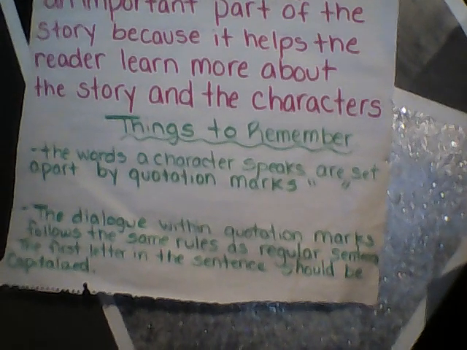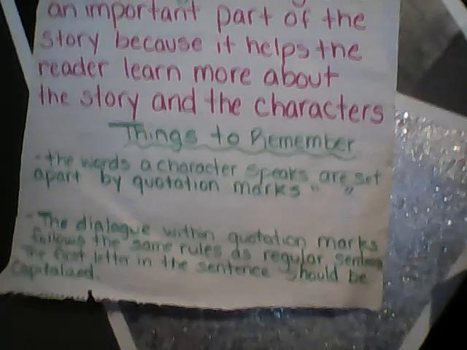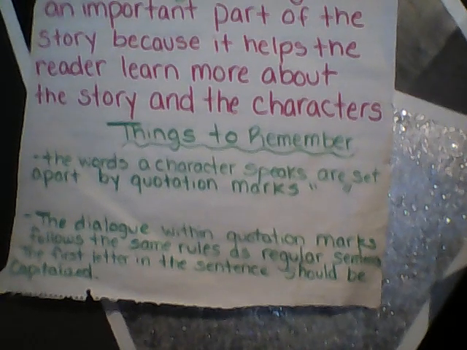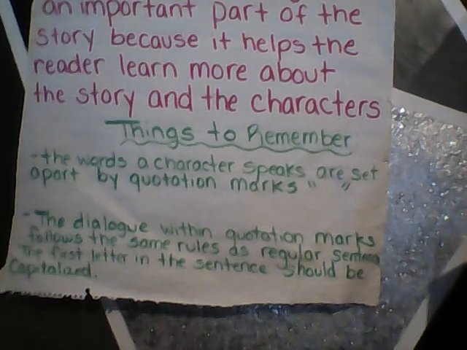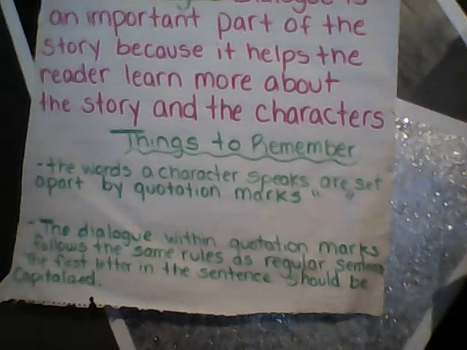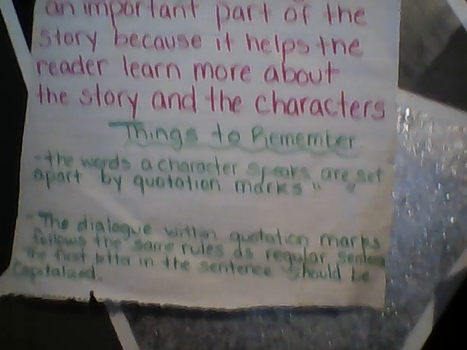Another important thing to remember is that dialogue written in quotation marks follows the same rules as regular sentences. The first letter in the sentence should be capitalized. You do not have to write this down, but I will make reference to this chart as we move forward.